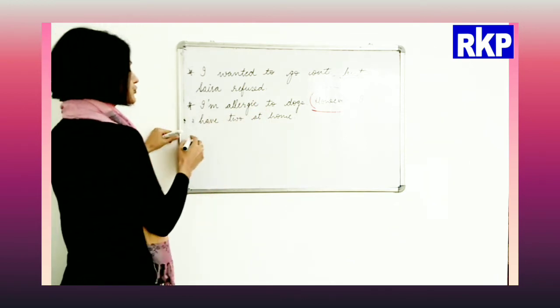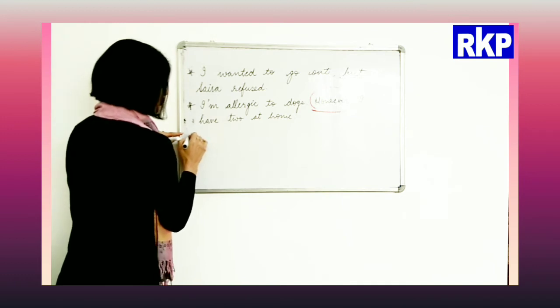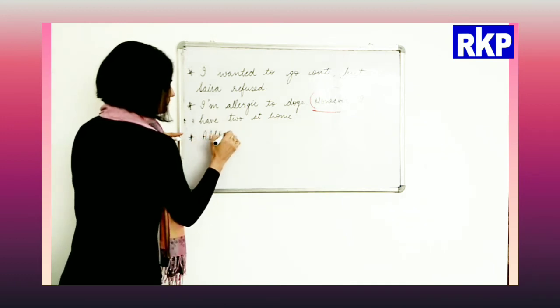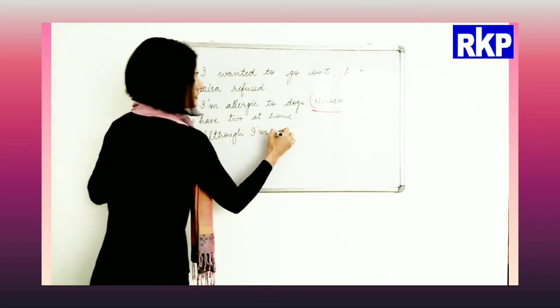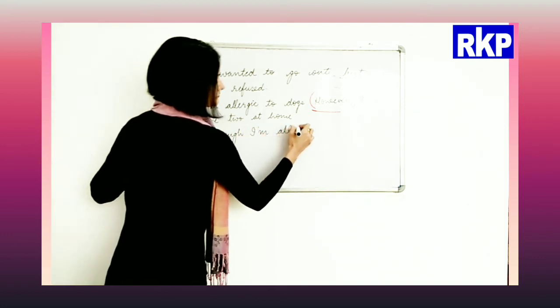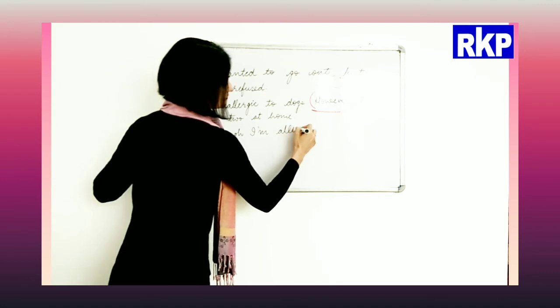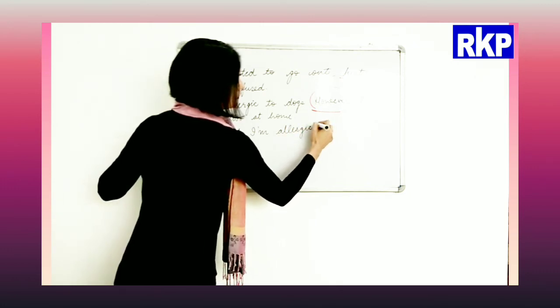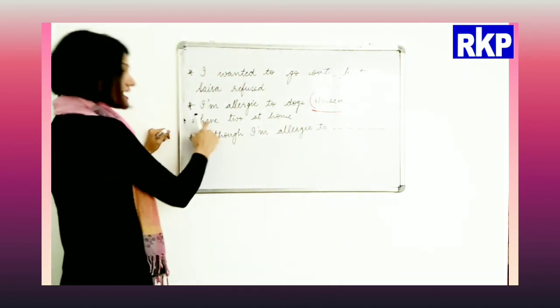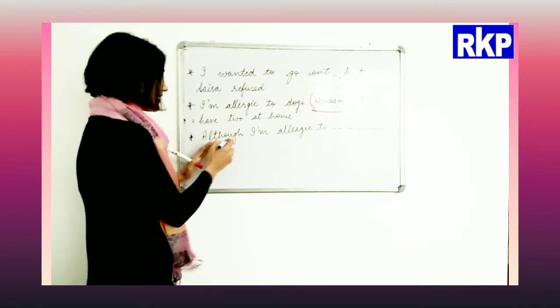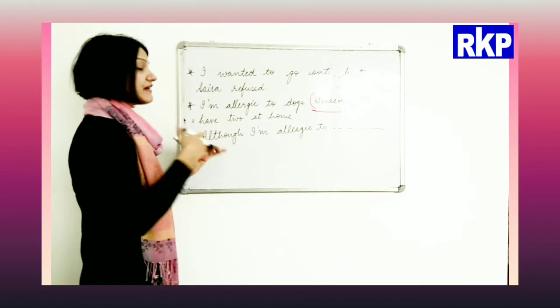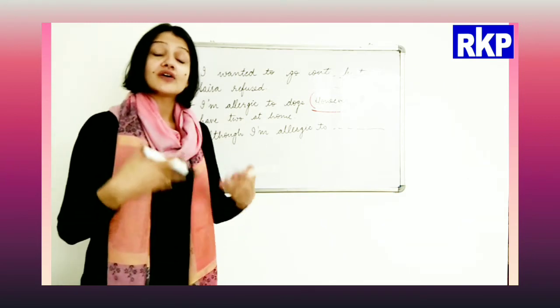Of course, we can write it like this: although I am allergic to dogs, I have two at home. Both however and although show the contrast.